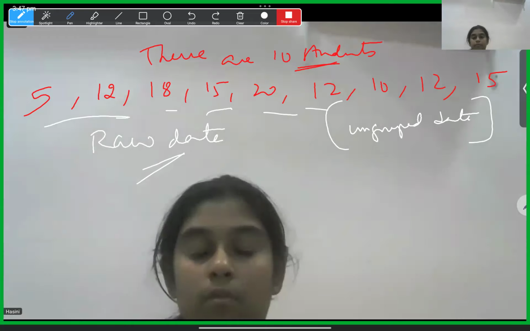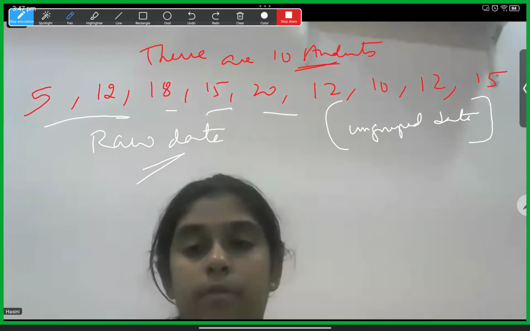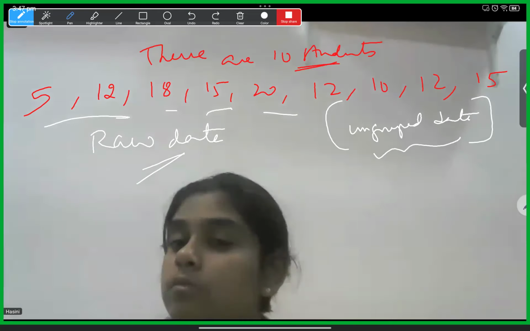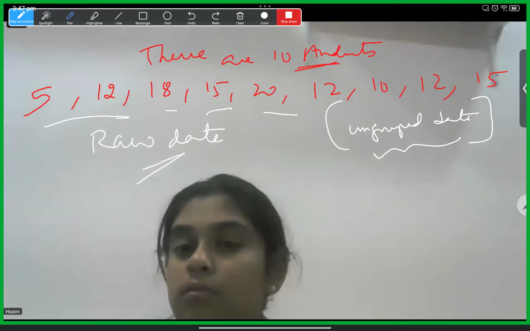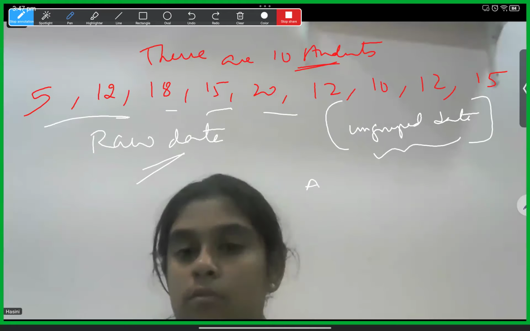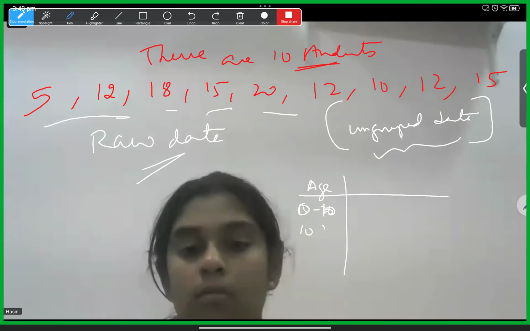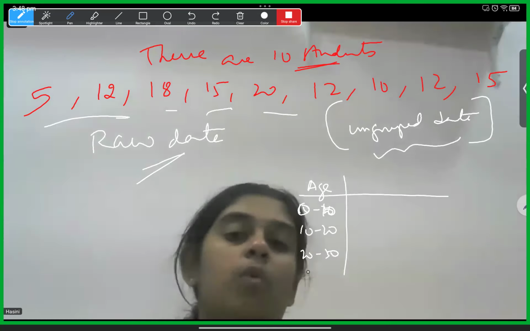Now grouped data means, when they are making the survey, or asking students about marks in the class or the number of people in the colony, they clearly write a column first. If it is about the age of people in the colony, they write age 0 to 10 years, 10 to 20 years, 20 to 30 years, 30 to 40 years, male, female.